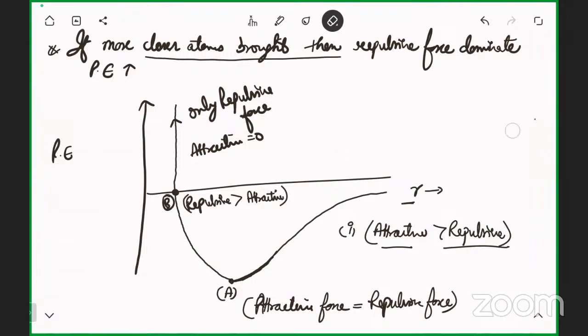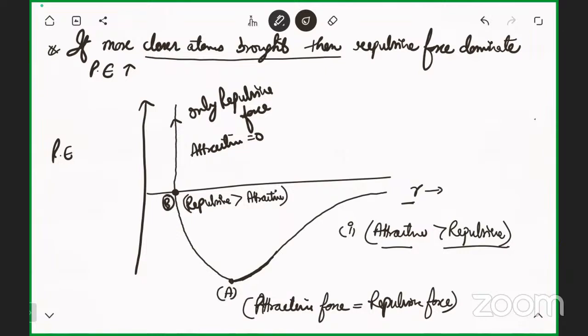See the graph. Just click up, take a screenshot. In the starting, when I was decreasing the R, it means I'm bringing the two atoms closer. The attractive force in the starting was increasing and repulsive force was decreasing. There's a maximum negative value condition obtained. When the potential energy was decreasing, there's a condition obtained that attractive force becomes equal to the repulsive force.